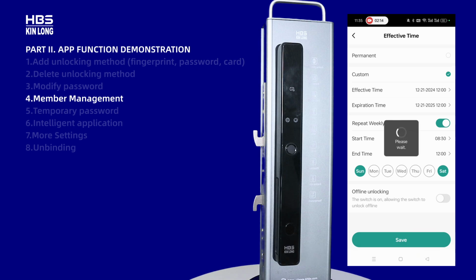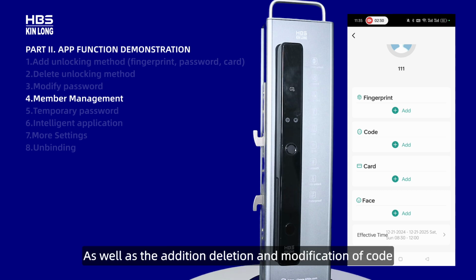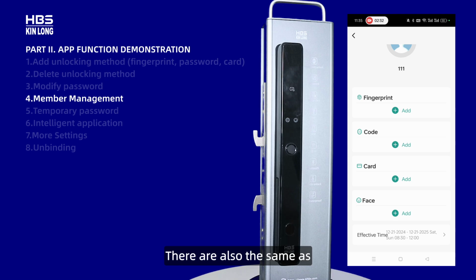Click Save. Serial number, admin password. Successful modification of password. And the setting of unlocking permission restrictions has been successfully completed. The addition and deletion of fingerprints and card used by members, as well as the addition, deletion and modification of code, are also the same as the operation methods of administrators.